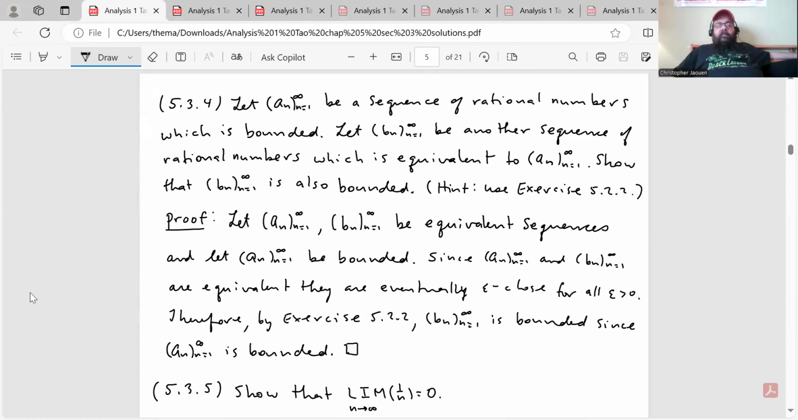Next, 5.3.4. Let a_n be a sequence of rational numbers which is bounded. Let b_n be another sequence of rational numbers which is equivalent to a_n. Show that the sequence of b_n is also bounded. He gives a hint here. He says use exercise 5.2.2. Let me just show you what that says real quick, and then we'll get to my proof.